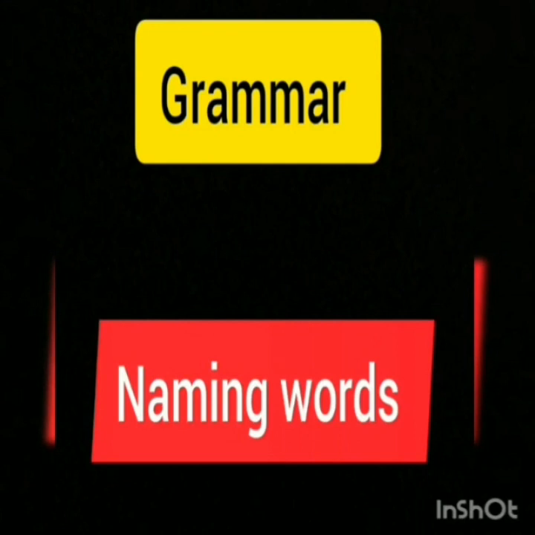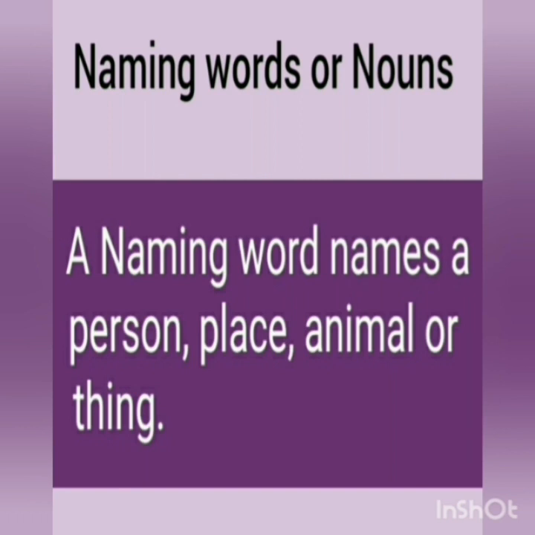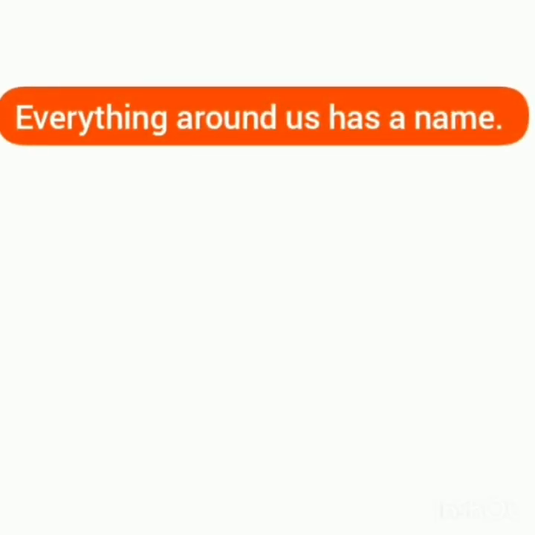Kids, now let's move to the next grammar topic, naming words. Naming words are also called nouns. A naming word names a person, place, animal or thing. Kids, everything around us has a name.